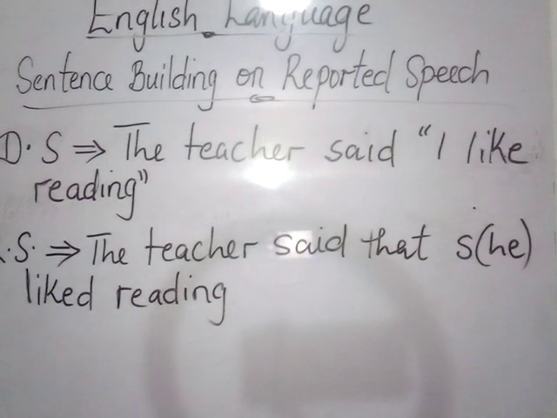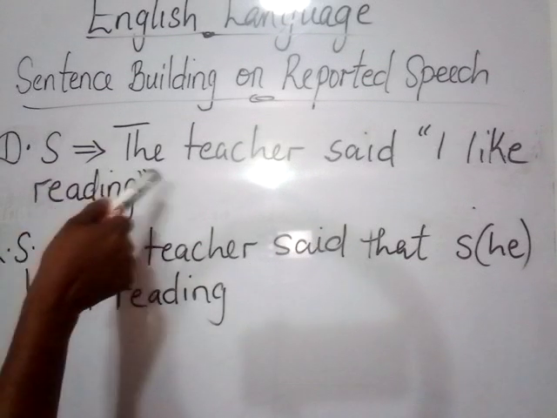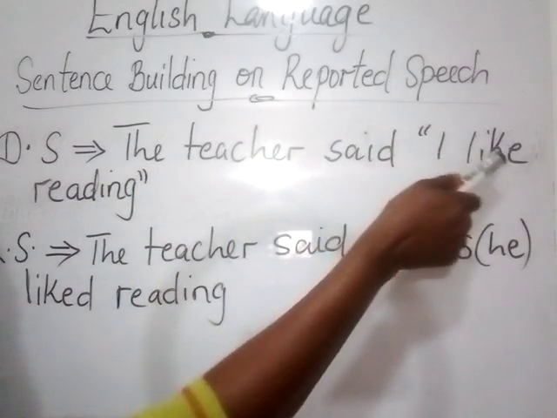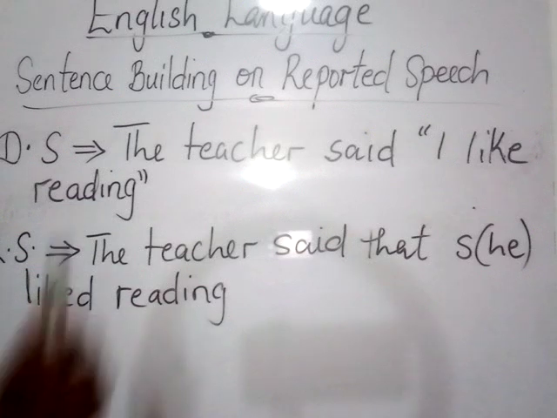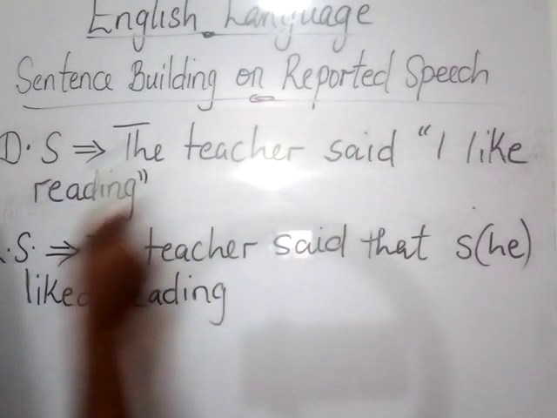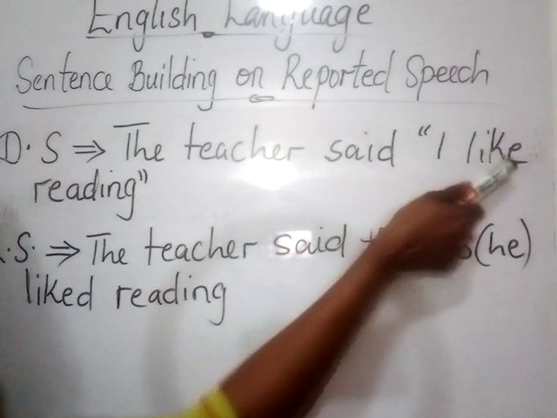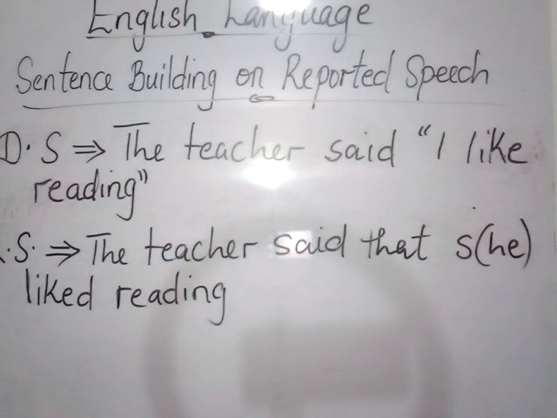Okay, so the next example we have here is for the direct speech. Subsequently, we'll just be using DS for direct speech and ROS for reported speech. So for the direct speech, we have an example here. The teacher said, then you have the speech mark, "I like reading." The teacher said, "I like reading." Now someone is reporting what the teacher said, but using the exact words of the teacher. So the reporter is saying what the teacher said, "I like reading," exactly the way the teacher said it.